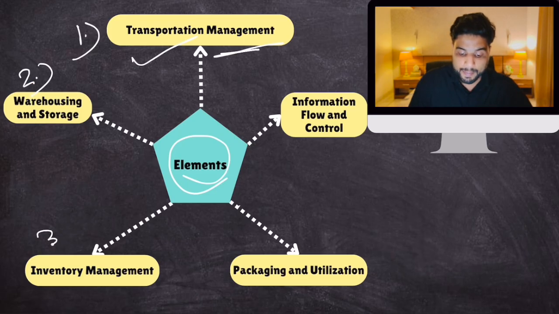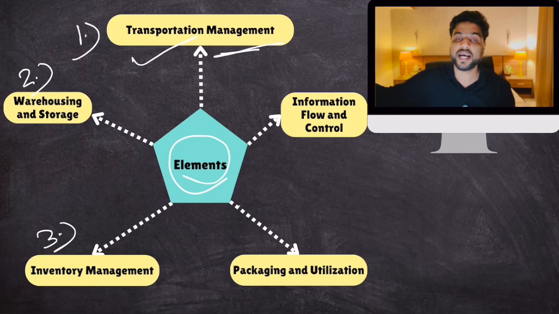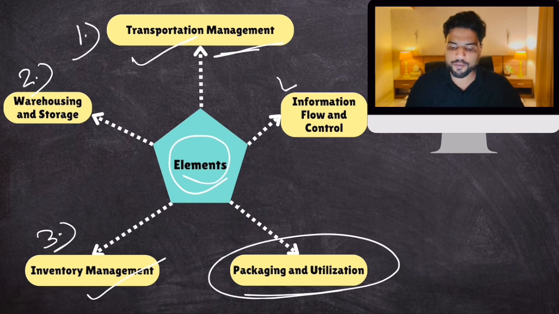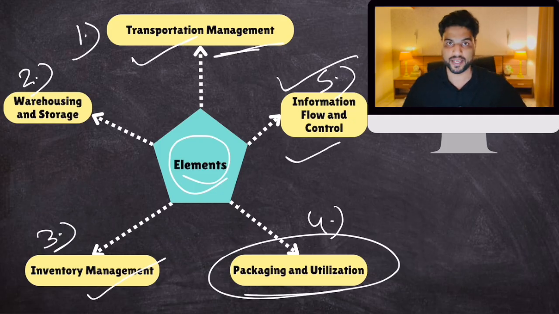Then inventory management. You own a factory and there are a lot of goods available in your warehouse, in your inventory. Which have left to what place, which goods have been left unsold, which have been ordered. Someone has pre-ordered certain goods. All of this comes under inventory management. This is also logistics. Packaging and utilization, and information flow and control. Okay, you know about information. Tracking a particular consignment from its point of origin to point of consumption, tracking, tracing everything. Information flow and control. So these are the elements.